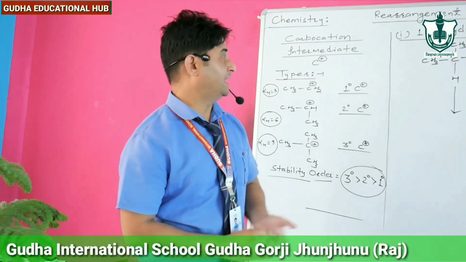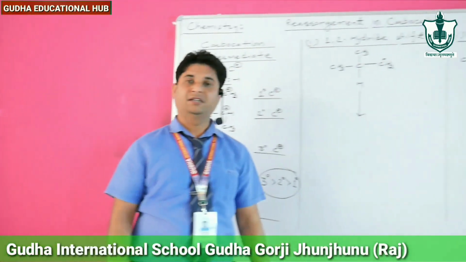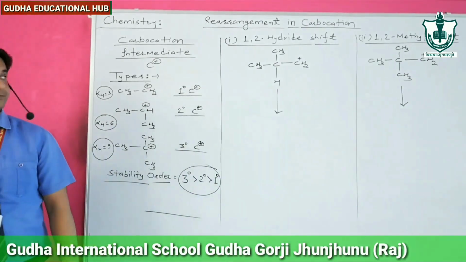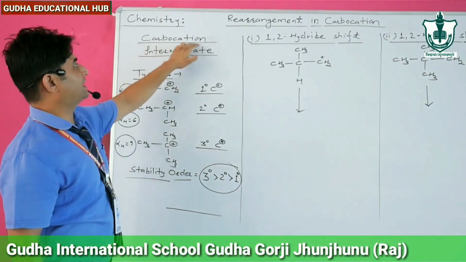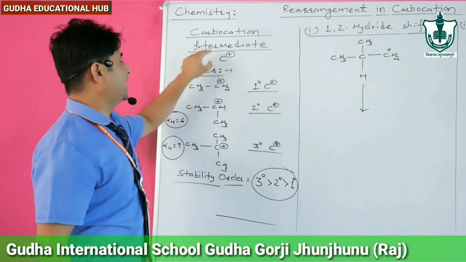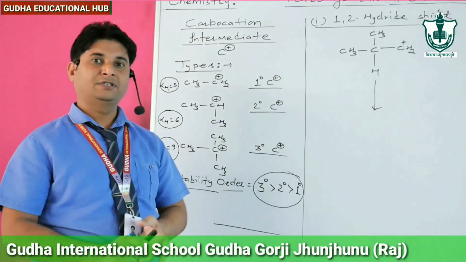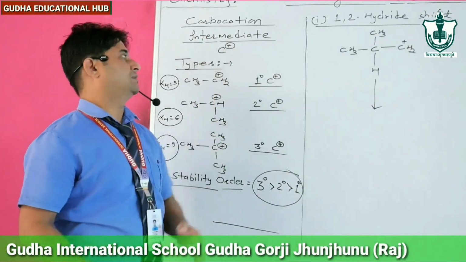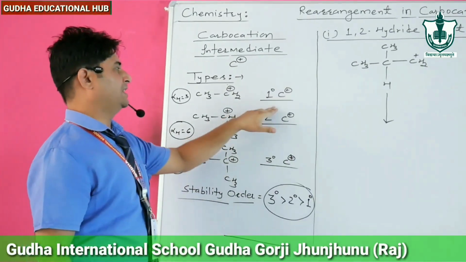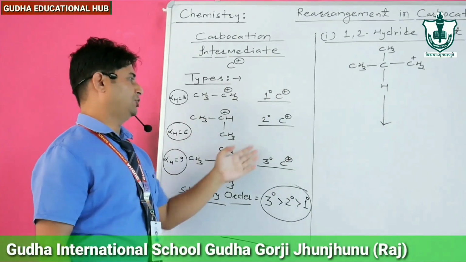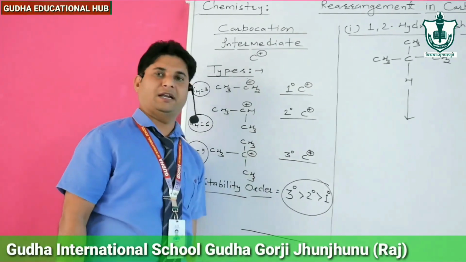We'll start today's topic, rearrangement in carbocation. So dear student, first we see what is meant by carbocation. Carbocation is the intermediate having positive charge on carbon. There are three types of carbon: primary carbon, that is 1 degree carbocation, 2 degree carbocation and 3 degree carbocation.